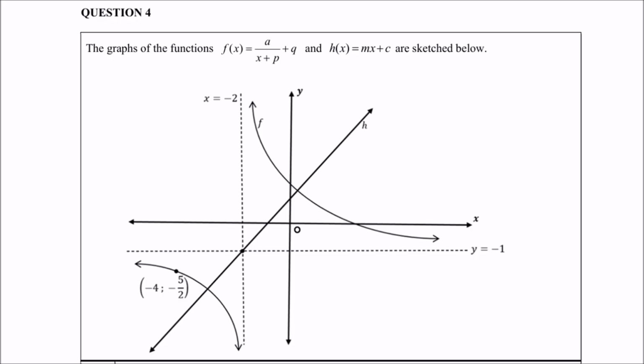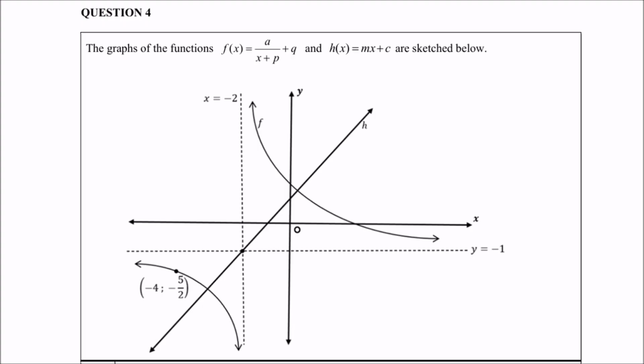They are the asymptotes of the hyperbola. So take note, where is the x asymptote? It's at -2. The y asymptote is at -1. And of course, there's also a given point on the hyperbola, on the bottom arm, -4 and -5 over 2. That information is very important to be able to answer the questions.